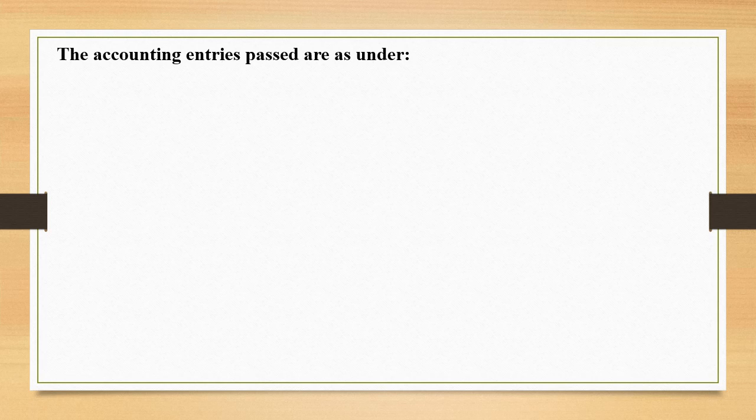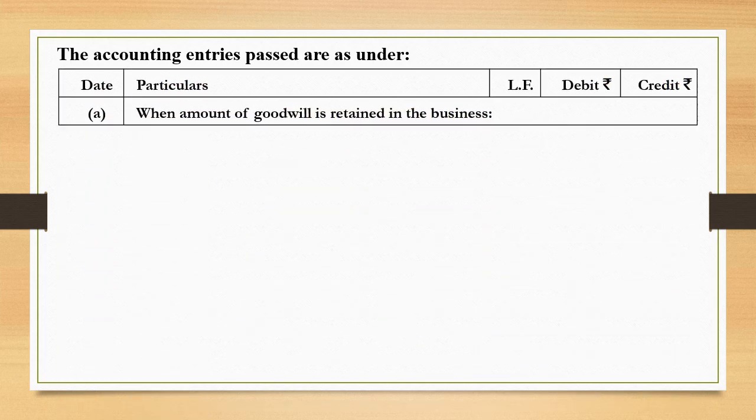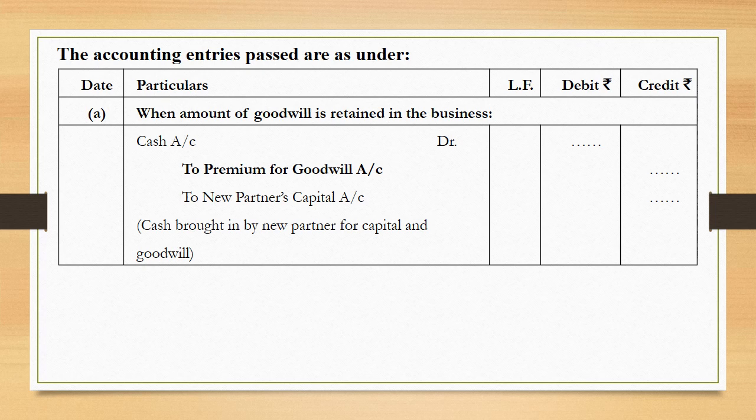Let us go through the accounting entries that we need to pass in this case. First case, when the amount of goodwill is retained in the business. In such a case, we need to pass two entries. The first entry will be cash account debited to premium for goodwill account and to new partner's capital account.